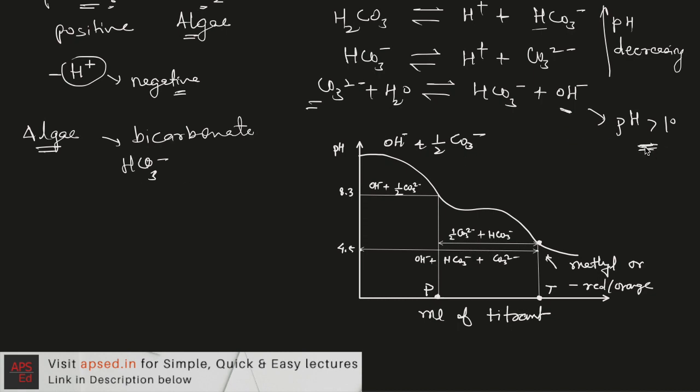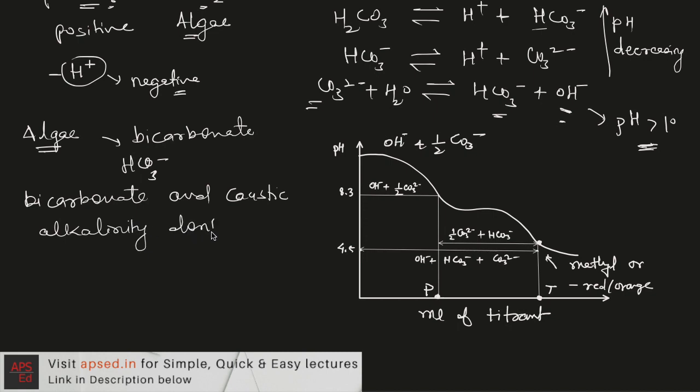So it is assumed in alkalinity that bicarbonate and hydroxide, or the caustic alkalinity, don't exist together, because at such high pH, algae is generally present in these water bodies, so it consumes the bicarbonate and only hydroxide ions, or caustic alkalinity, will be present. This is not always true, but based on this assumption we can get suitable results.